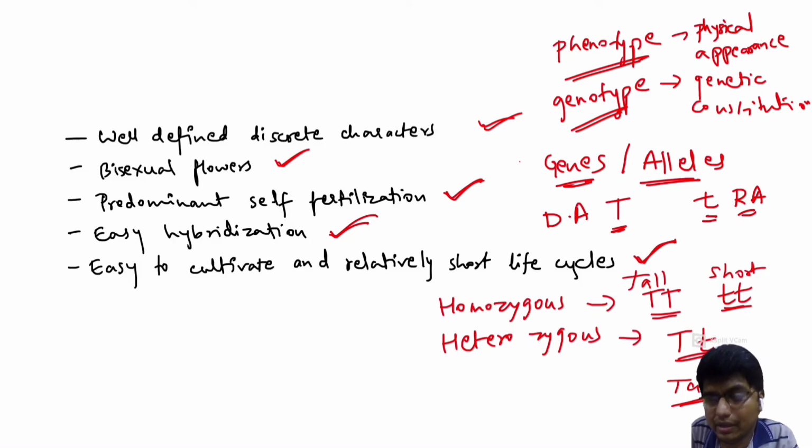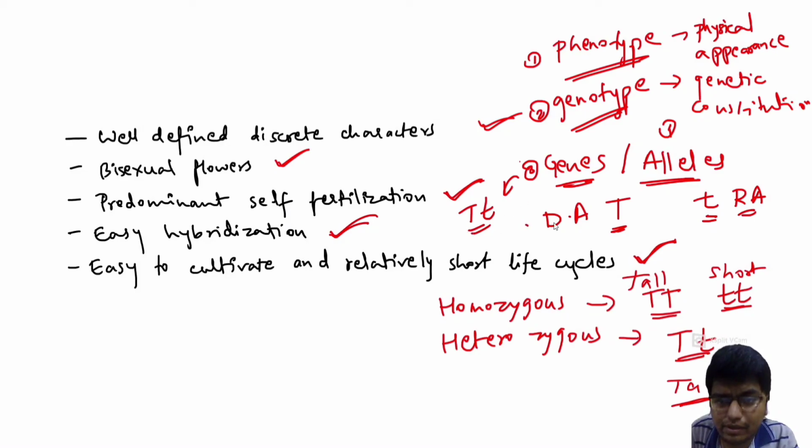These are some important words: phenotype, genotype, then genes, then allele. Genes, for plant size, T and T: both are genes, but they have alternative forms. One is capital, one is small. So these are two alleles. One will be dominant, and the second will be recessive.